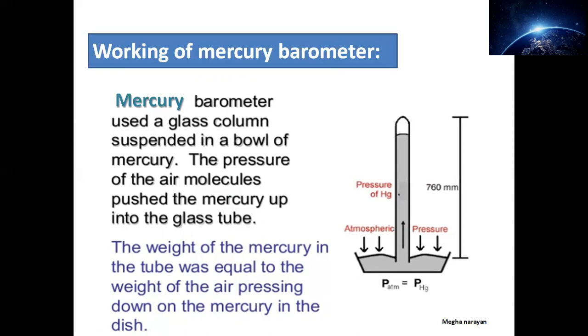Here it is written as P_ATM, that means pressure of atmosphere is equal to pressure of mercury. Whatever pressure is applied will be equal to the amount of mercury that rises up into this glass column.